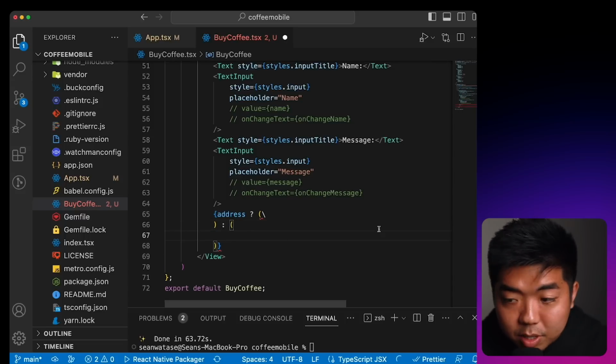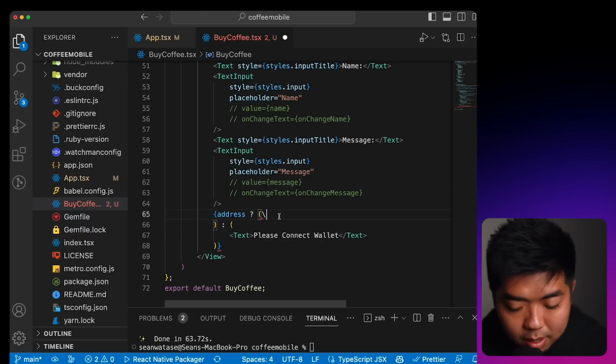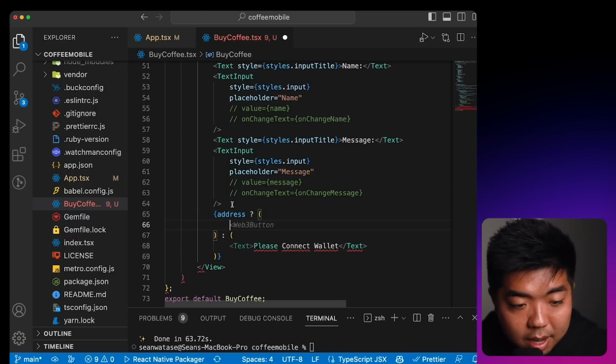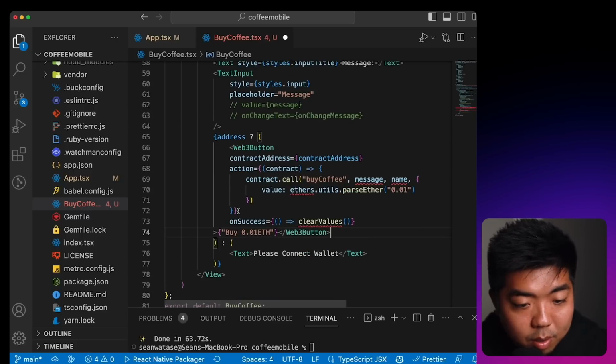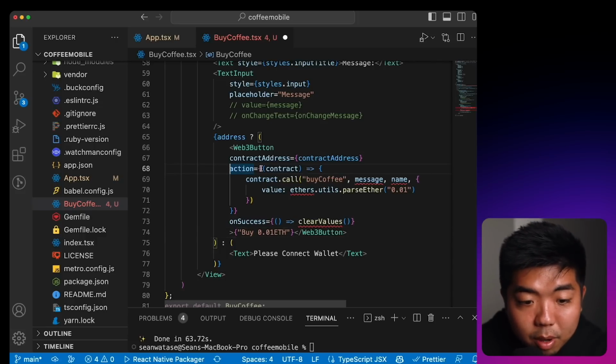If there is no address, we're going to show some text that says, please connect your wallet. If they do have a wallet connected, then we are going to create our Web3 button. Now, our Web3 button, again, takes our contract address, which we stored up top, and it takes the action that we are going to do.